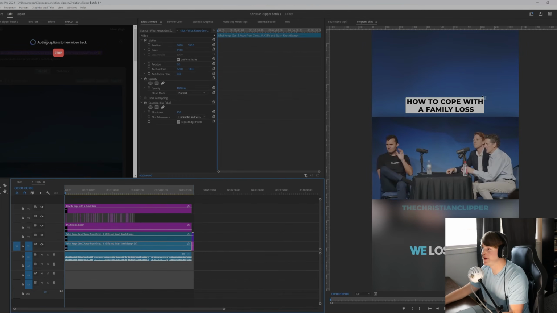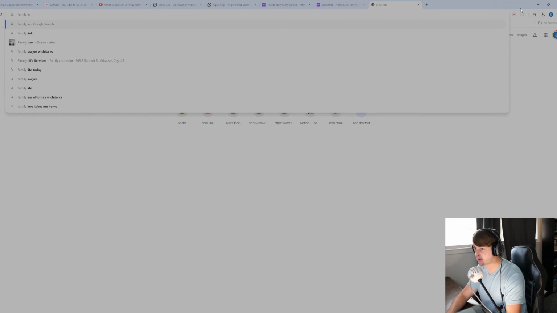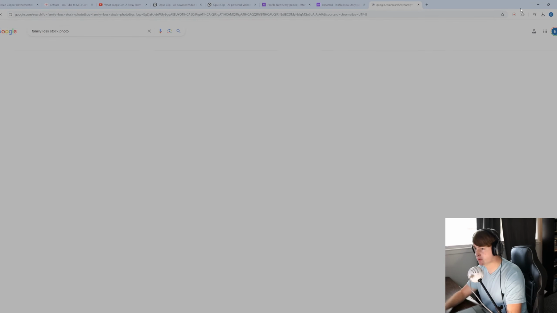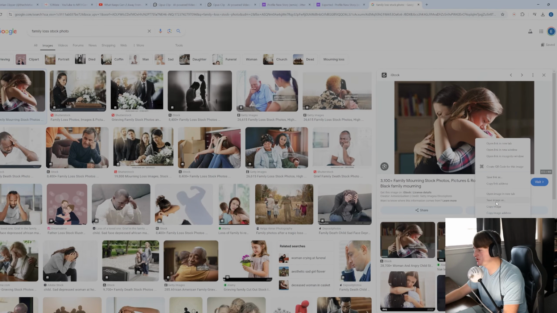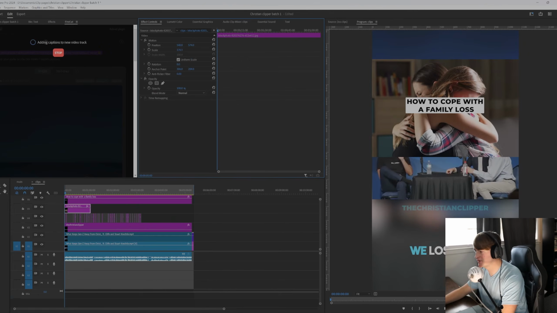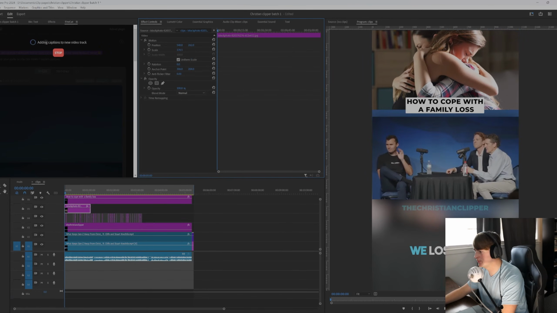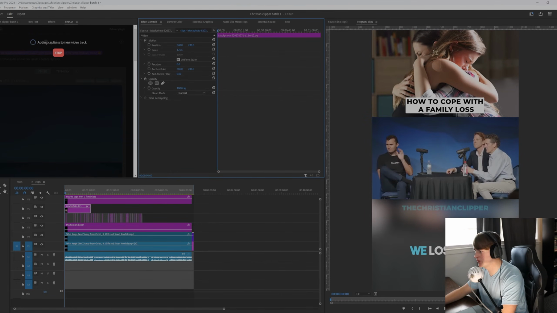And I would also recommend adding an image up here, which for the sake of this video, let's do that. So we're going to go to Google and type in something like family loss stock photo, and let's just take a look at one of these images. So we want to use a stock photo image, so let's do that. So now that our image is here, we can add this up here, get it positioned correctly, and now that's pretty much it.